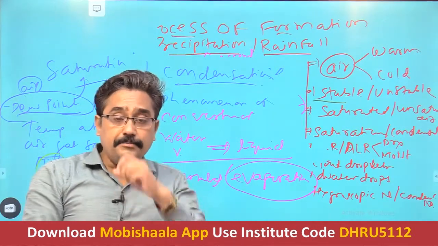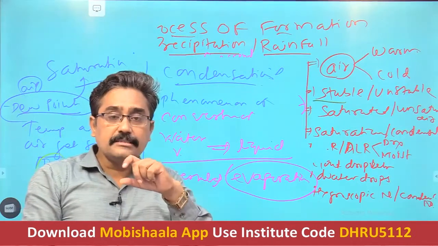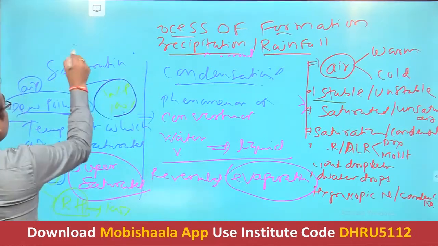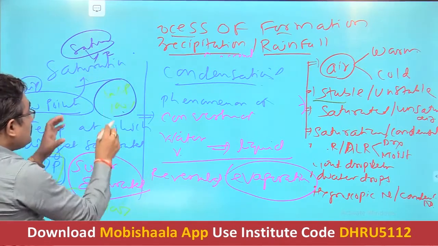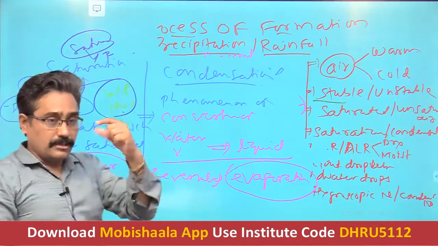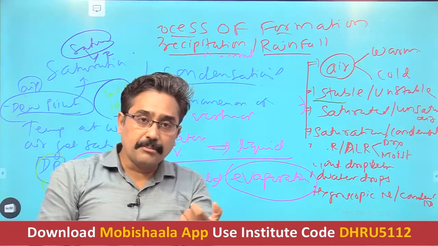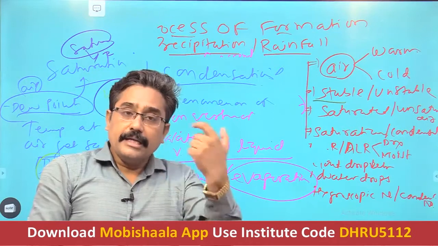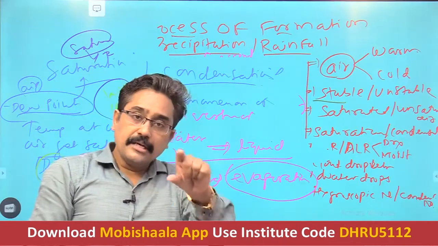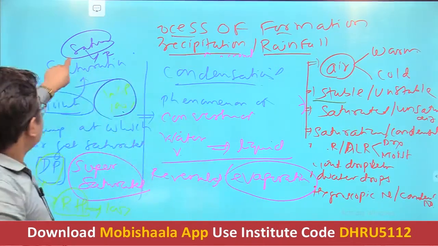In other terms, what is saturation? If the air mass has a capacity to hold around 100 units of mass, and it contains water vapor equivalent to that 100 units or 100%, then we call it saturated.